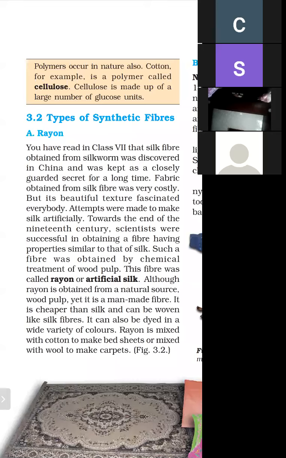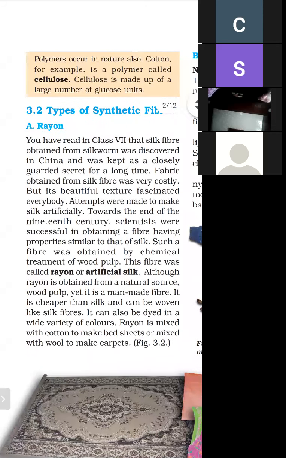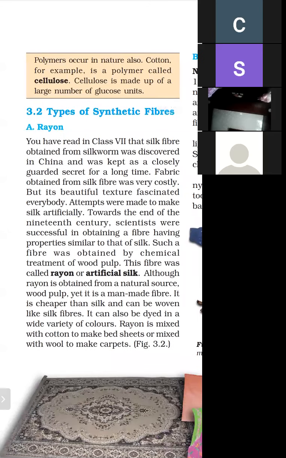As we know, silk fiber is obtained from the silkworm, and it was discovered in China. The discovery of silk was kept secret for a long time. When this silk fiber was discovered, people wore many clothes of silk fiber, and it is a very shining material.